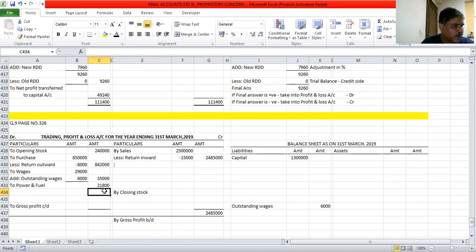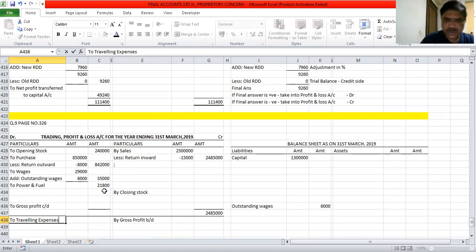Then I have traveling expenses. Traveling is usually called sales expenses. All sales expenses will be taken into the profit and loss account. Traveling expenses amount is 14,700.